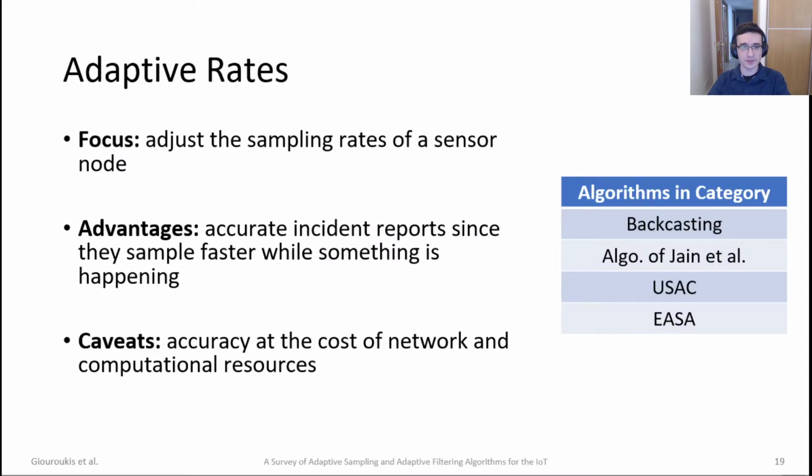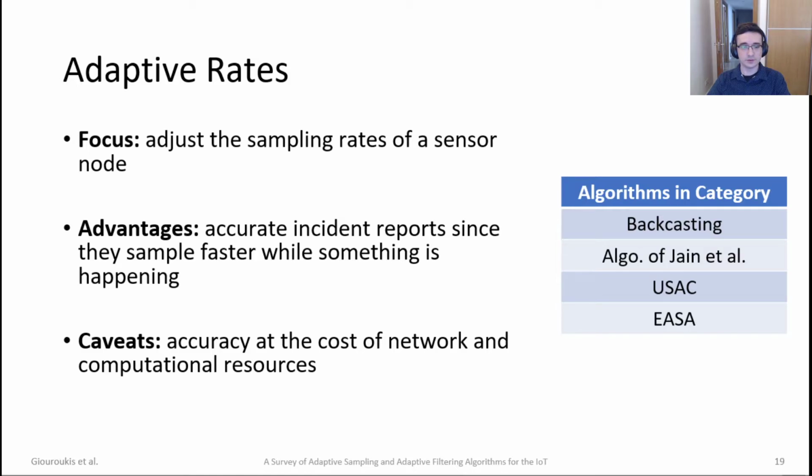The main advantage is that someone can get accurate incident reports of an event while it happens, since those algorithms sample a lot faster while something is happening. They also default to some default rate where they actually limit the sampling rate so they don't oversample. The accuracy of those algorithms comes at the cost of network and computational resources. Those resources are used while the event is happening.